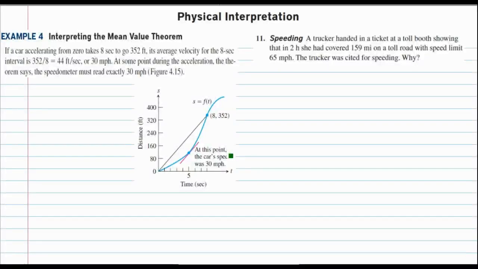This is the screencast for section 4.2, example 4. We're going to interpret the mean value theorem. What can the mean value theorem do for us? Well, example 4 isn't exactly any work that needs to be done, it's just kind of a conclusion that we can make.